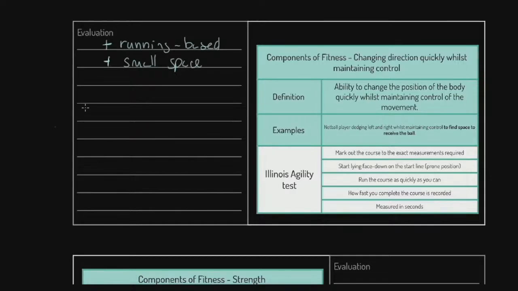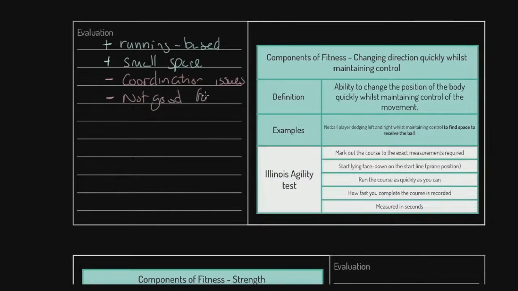But this test has got problems. First of all, we often get coordination issues. Basically, people do the test and they follow the wrong track, and it takes them a little while to remember which way round. By that point, you're not necessarily getting the best time. It's sort of overly cognitive.